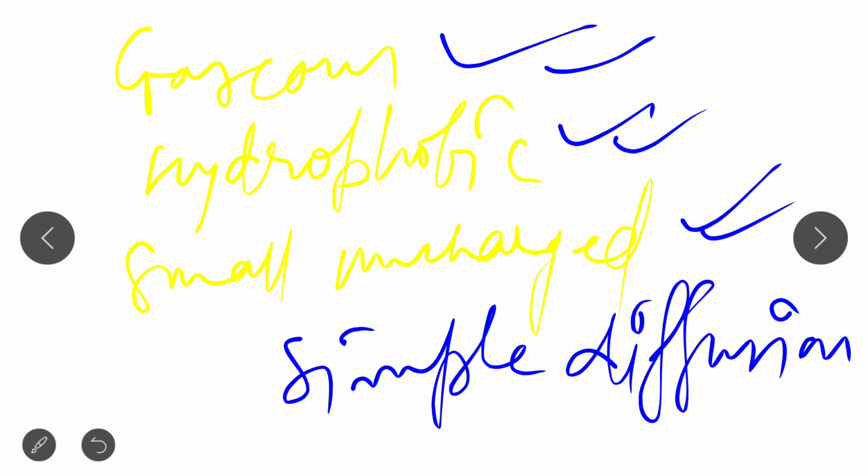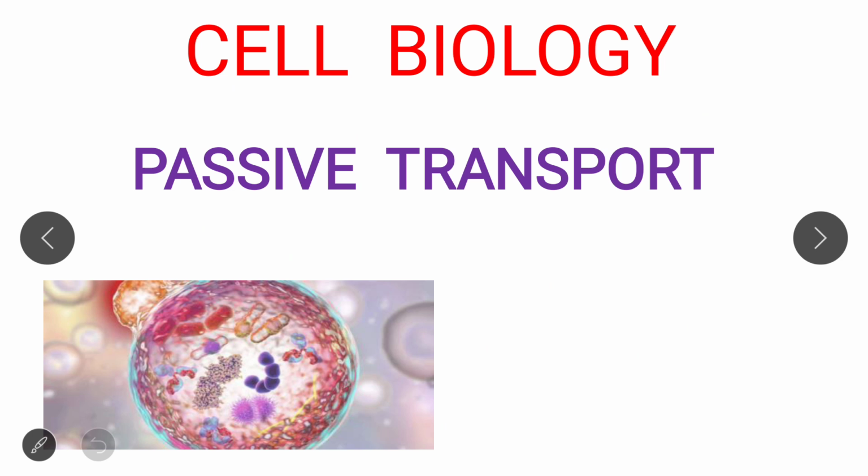And there are some molecules, for example charged molecules and ions, which need carrier proteins to be transported across the lipid bilayer. So in today's lecture we are going to see how this transport occurs, and the detailed mechanism of transportation of all these molecules.